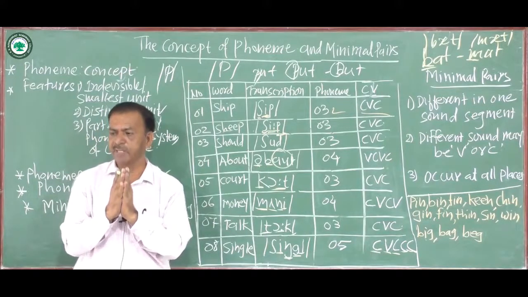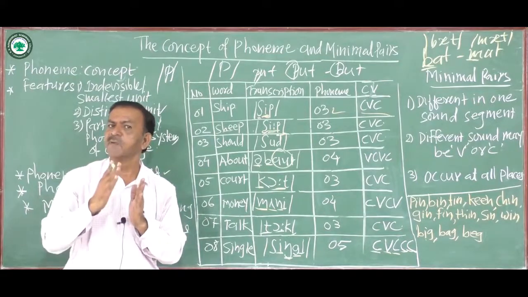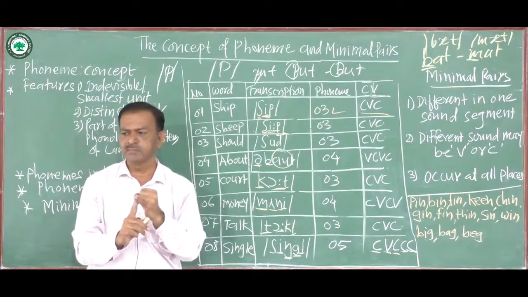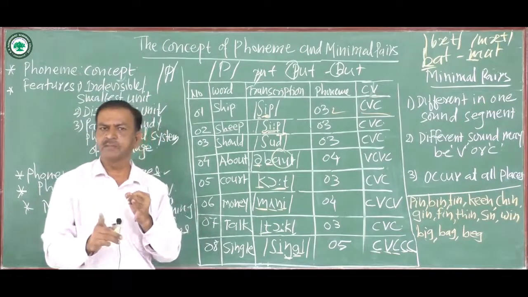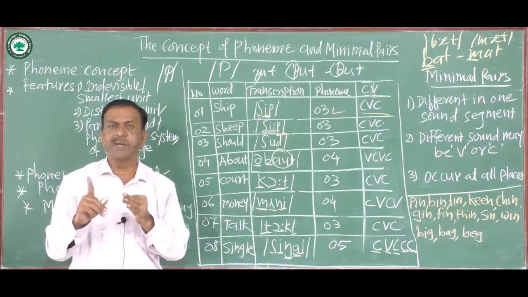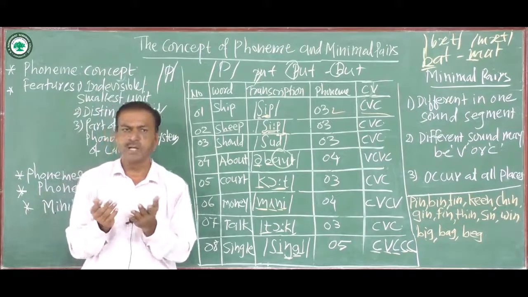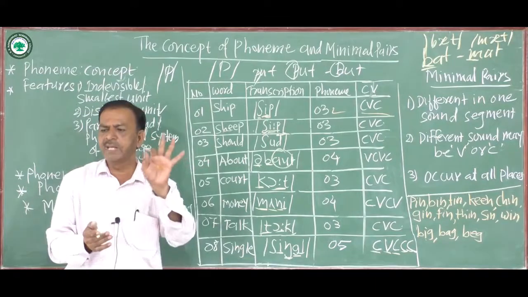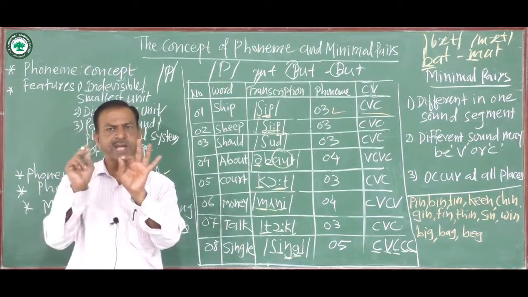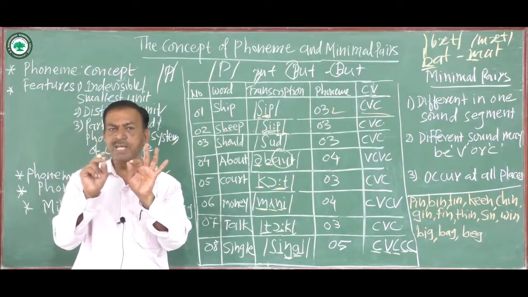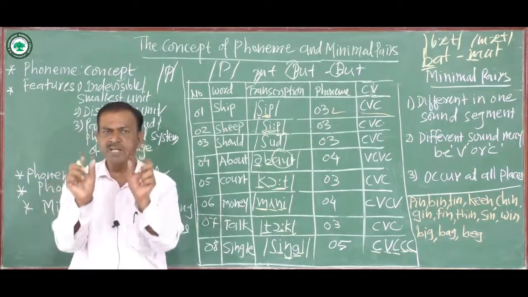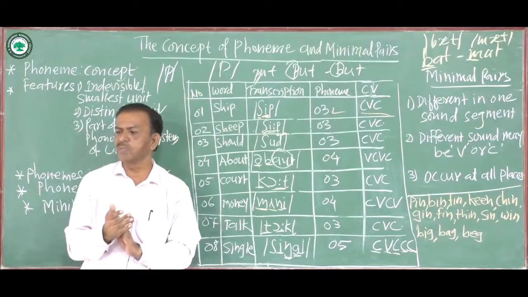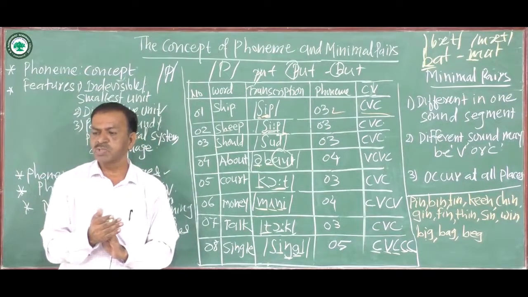It can also be taken at the final position. For example, big, bag, and beg. Here again you see that the middle sound is changed. Big, bag, and beg: only the middle sound is changed. Naturally, the meaning of the word is also changed.